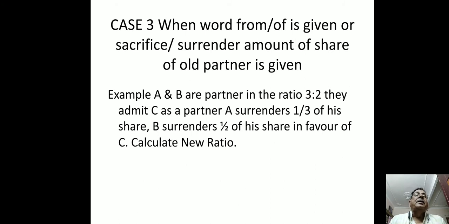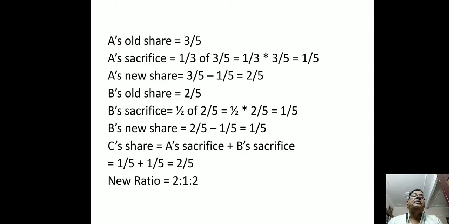A and B are partners in the ratio 3:2. They admit C as a partner. A surrenders 1/3 of his share. B surrenders 1/2 of his share in favor of C. Calculate the new ratio. Surrender means sacrifice. A surrenders 1/3 of his share means A sacrifices 1/3 of his share. B surrenders 1/2 of his share means B sacrifices 1/2 of his share in favor of C. We have to calculate the new profit sharing ratio.